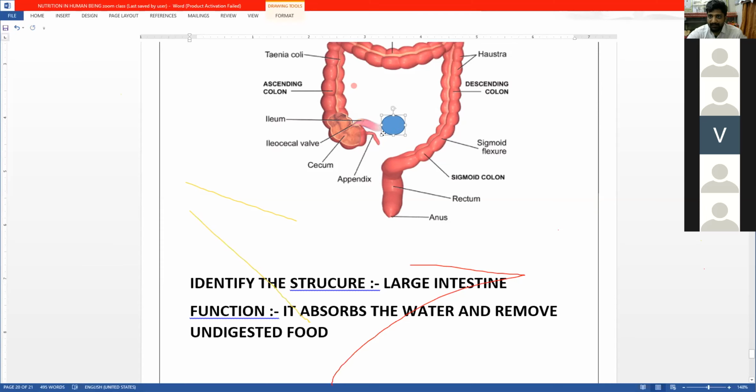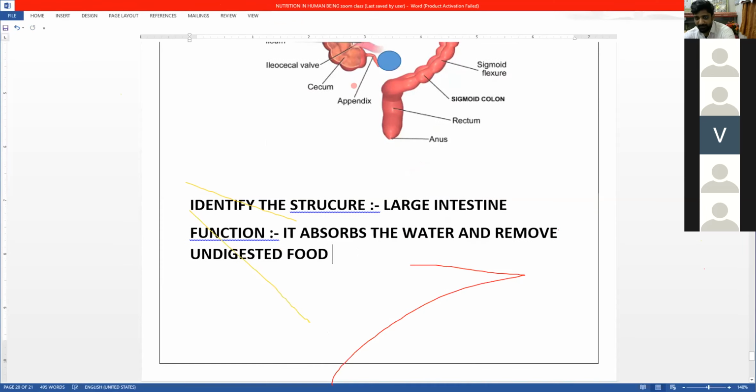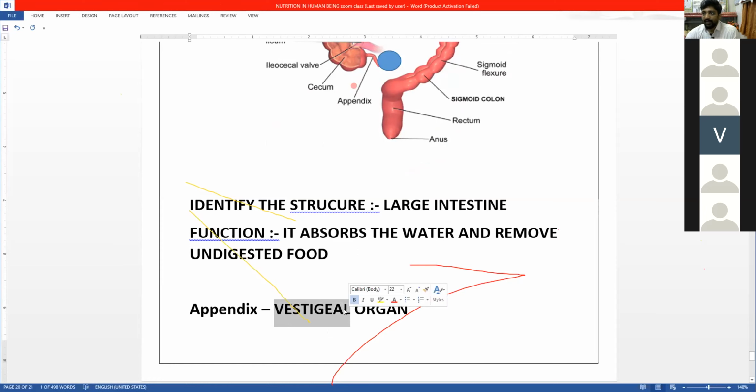This part is nothing but appendix. Now let us see what is appendix here. Appendix, as such, it does not have any use. It's a vestigial organ. I'll say what is vestigial, don't panic. What is the meaning of vestigial organ? Those organs which were there in the ancestor. For ancestor, we have come from apes, right? We have come from monkey. So the monkey or the apes, for them it was useful.